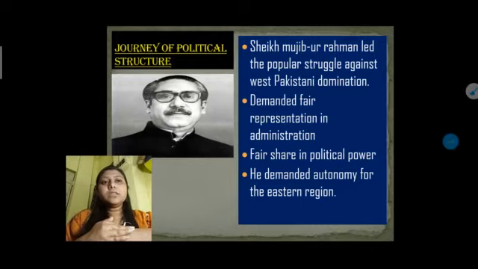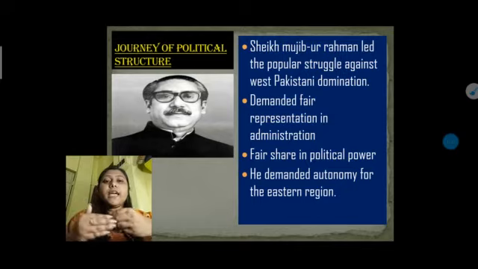Sheikh Mujibur Rahman tried hard to get into the administration and govern the eastern part of Pakistan, because he knew that the people did not like Western Pakistan's domination. For that reason he demanded autonomy for the eastern region.